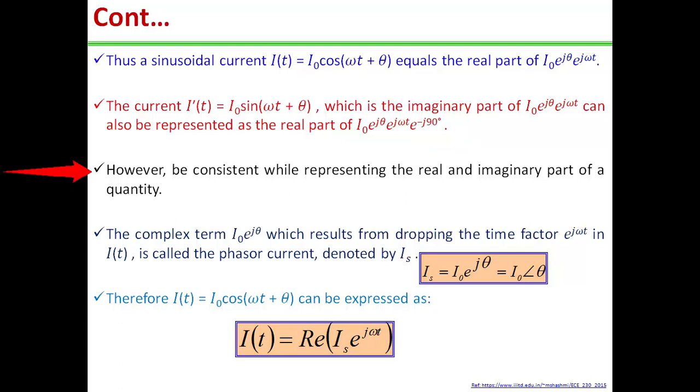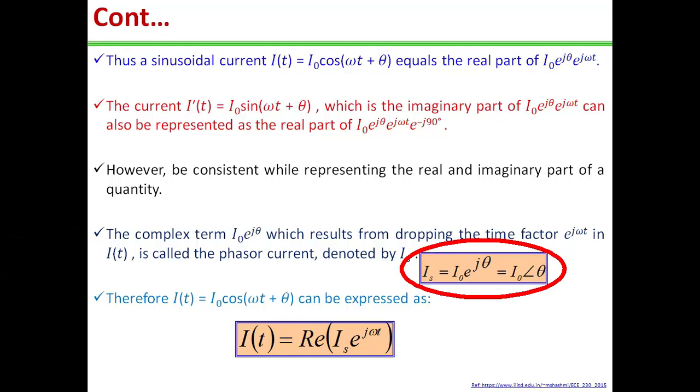However, while performing mathematical operations, one should be consistent in using the real part or the imaginary part of the quantity, but never both at the same time. The complex term I naught e to the power j theta, which results from dropping the time factor e to the power j omega t, is called the phasor current, denoted by Is.